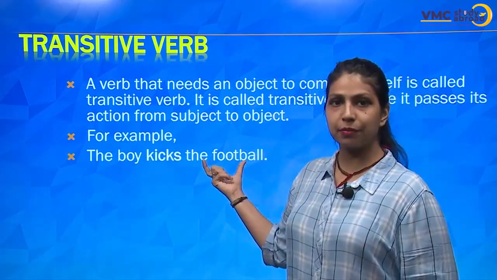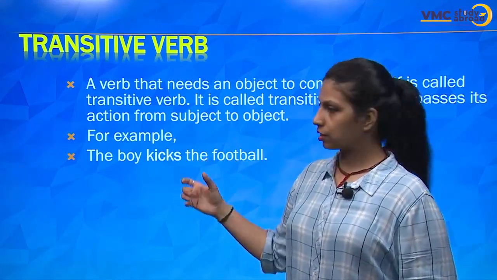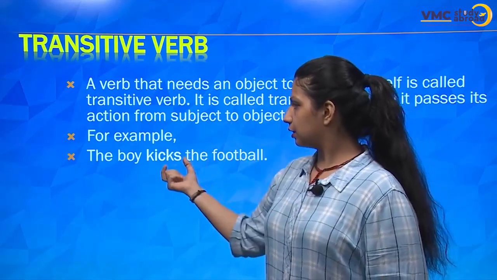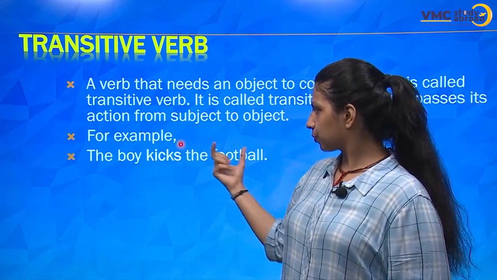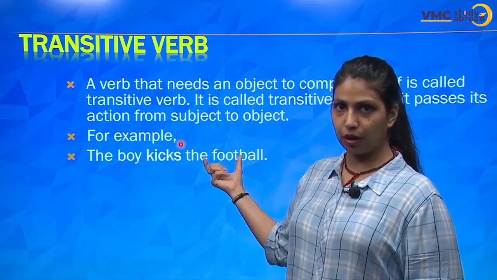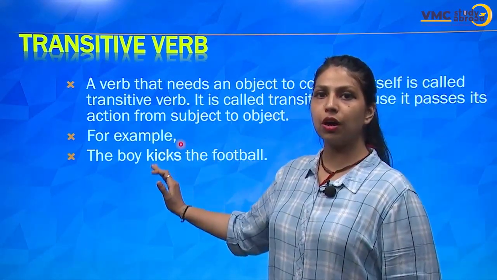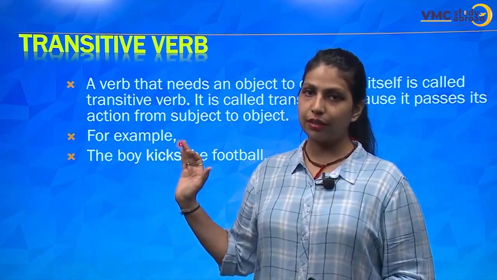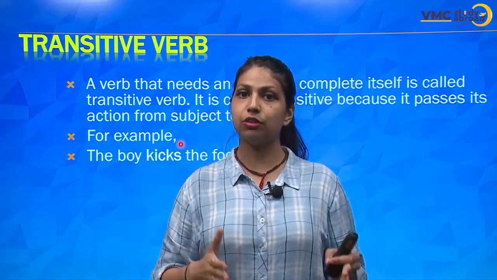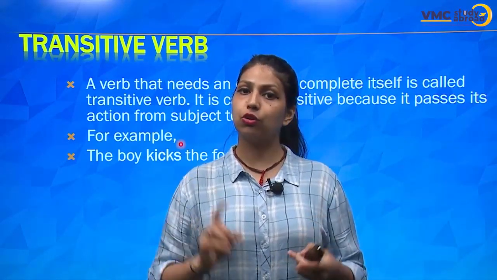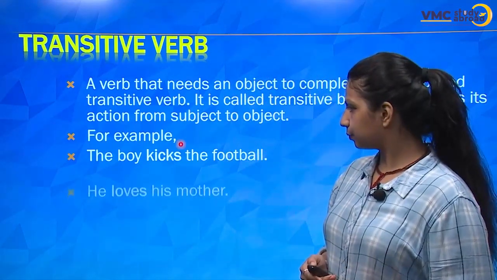See, this thing is completing the sense of the sentence. Hence, it becomes a direct object. The boy kicks the football. This word makes complete sense following the verb, right? So, without the football, kicks would not complete the sense of the sentence. That's why the verbs which need an object later to complete the sense of the verb are always called transitive verbs. Okay, a few more examples.